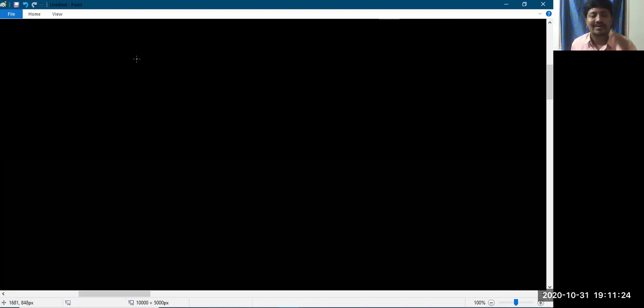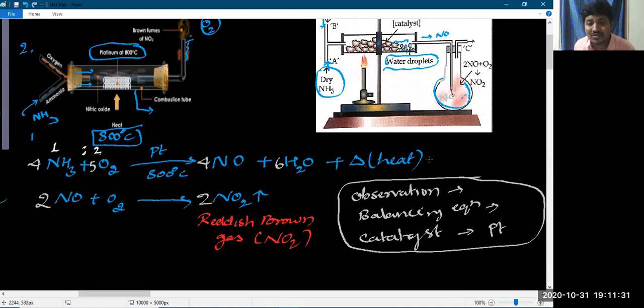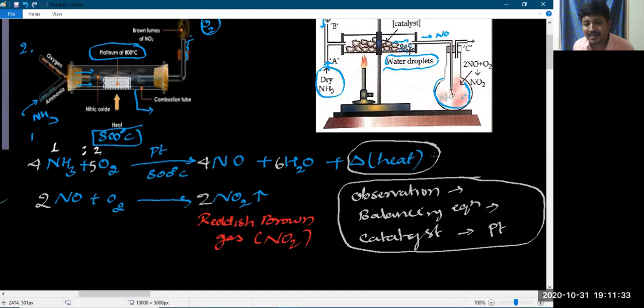You should remember that catalytic oxidation of ammonia is exothermic. It is heat releasing, hence this reaction is exothermic in nature. That exothermic reaction produces a lot of heat energy. Due to the formation of a lot of heat energy, the platinum wire continues to glow even after discontinuing the heat. That is a simple reason you have to remember.